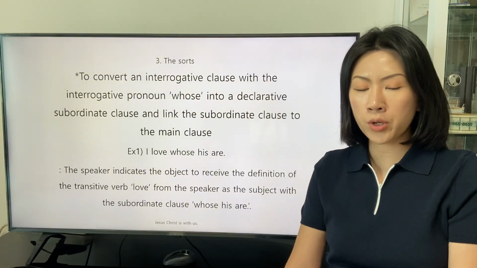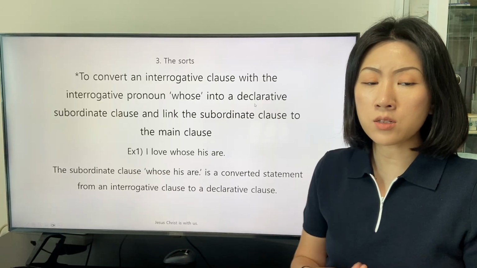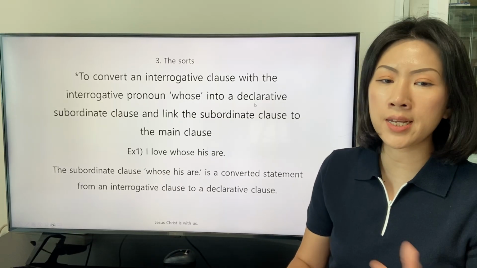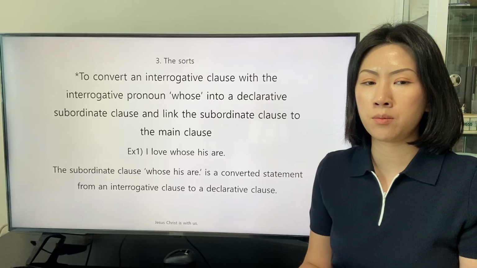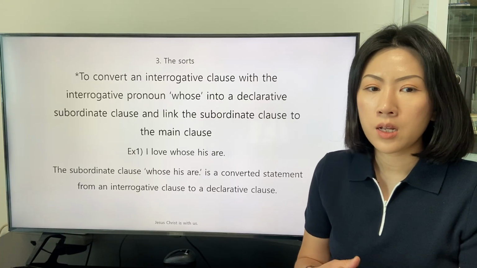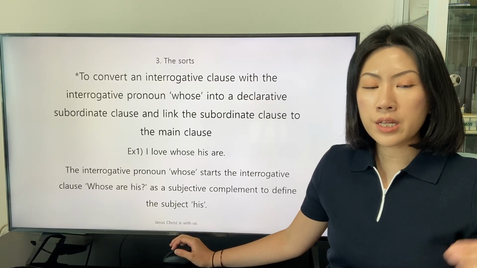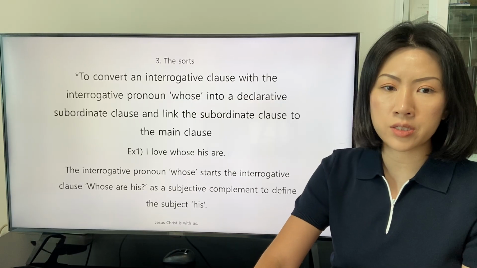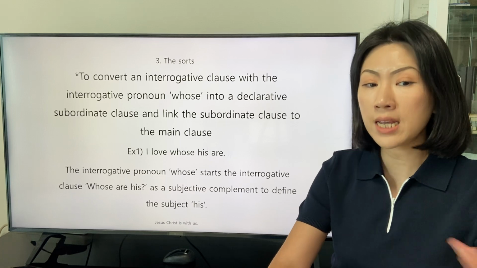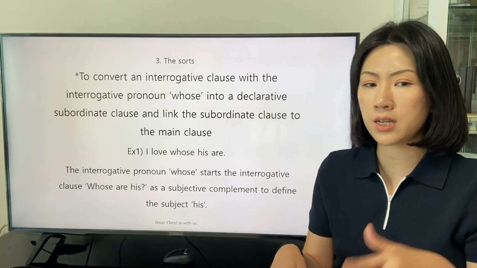The speaker indicates the object to receive the definition of the transitive verb love from the speaker as the subject with the subordinate clause whose his are. The subordinate clause whose his are is a converted statement from an interrogative clause whose or his to a declarative clause. The interrogative pronoun whose starts the interrogative clause whose or his as a subjective complement to define the subject his.